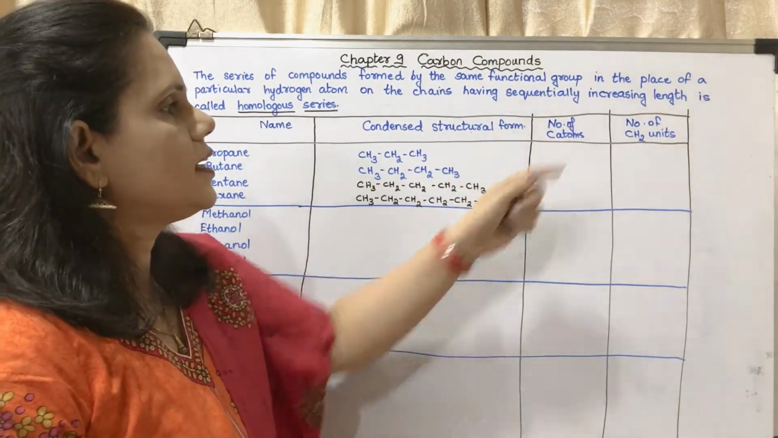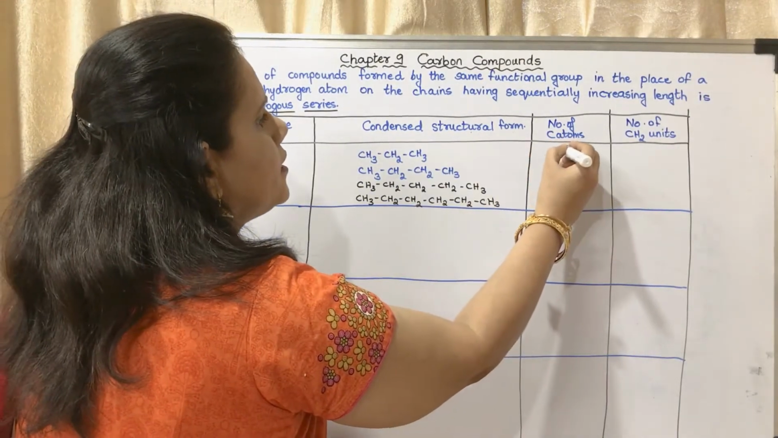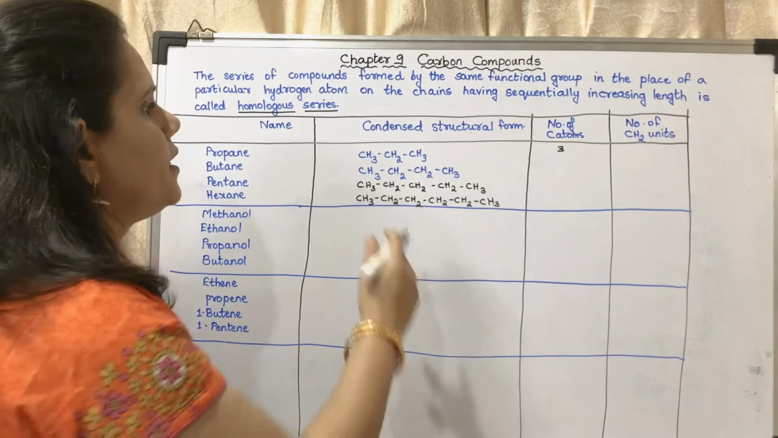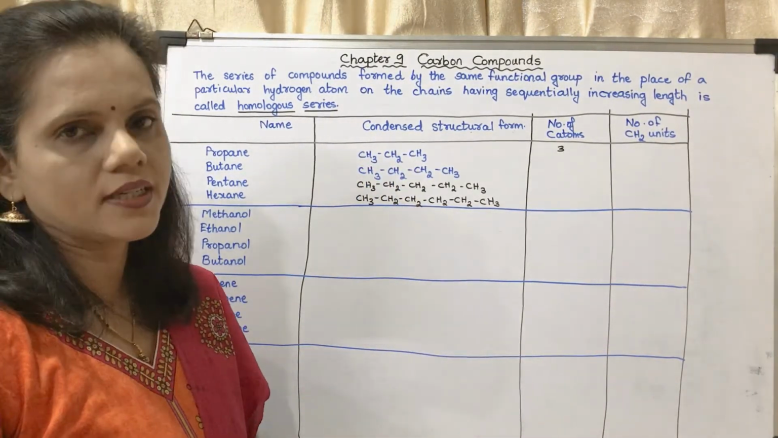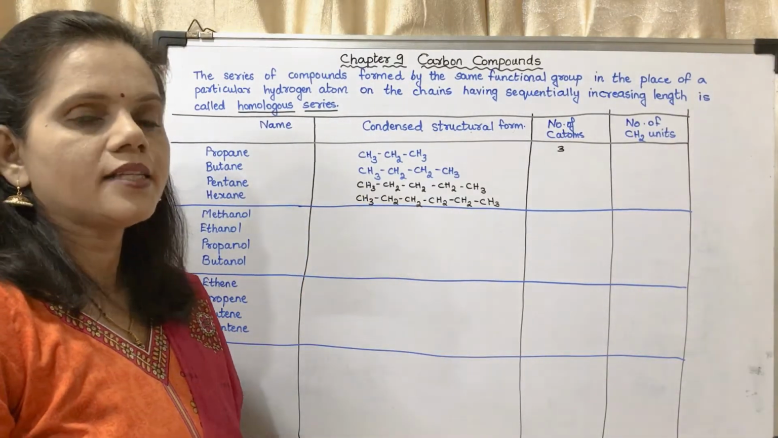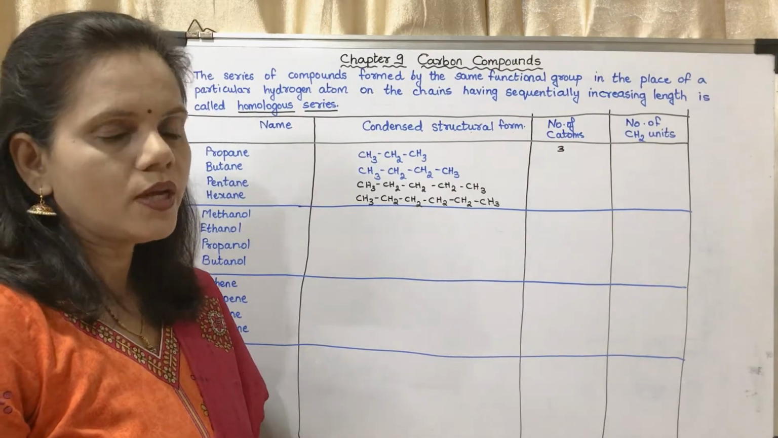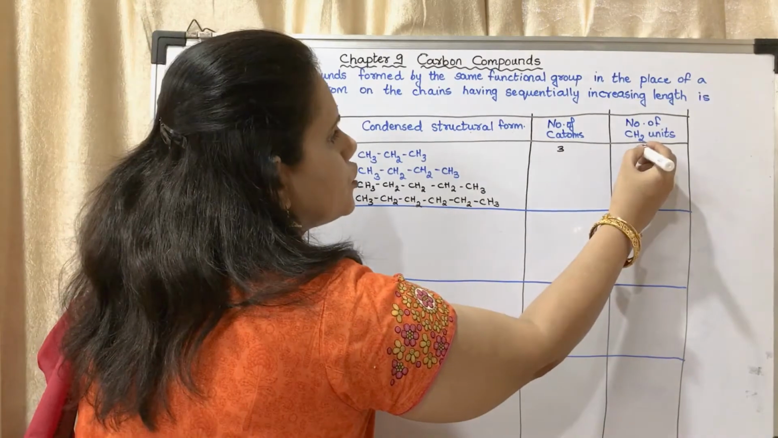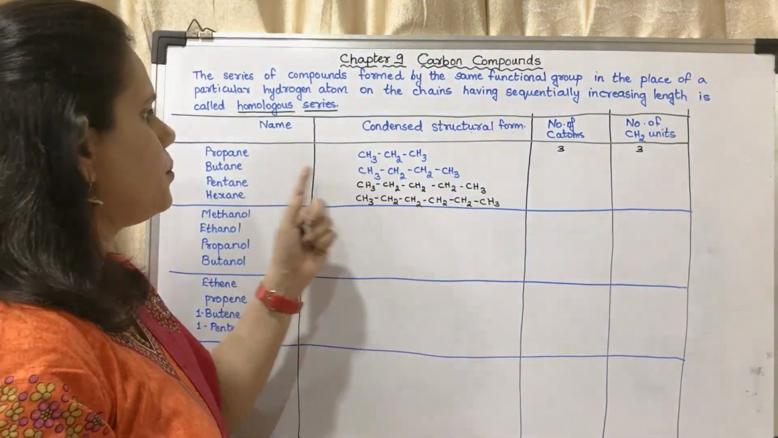Now we will see the number of carbon atoms. How many carbon atoms are there? There are 3 carbon atoms. How many CH2 units are there? 1, 2, 3. This CH3 has one CH2 in it, so this could be considered as 1. In case of methane, there is 1. In case of ethane, there is 2. In case of propane, there is 3. So how many CH2 units? CH2 units is 3. Now the next is butane.